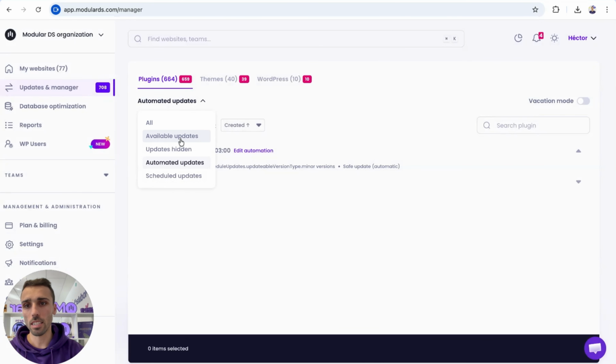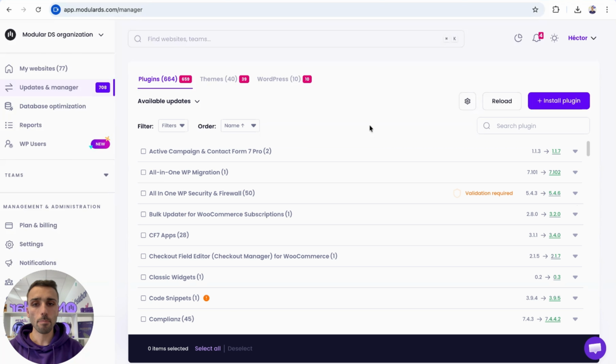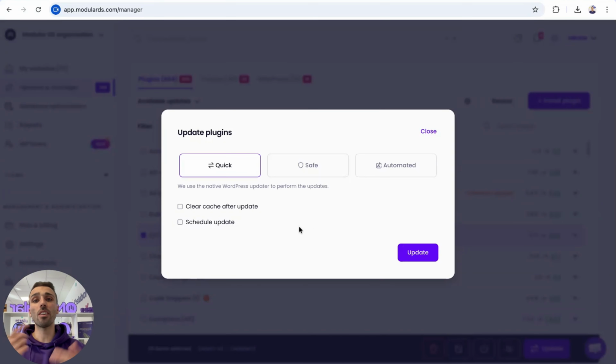Okay, I'm going to go back to available updates, and I also want to show you another thing, because we have seen the three methods of doing updates, but in the first two, the quick updates and the safe updates, we have another option, which is to schedule this particular update for a certain date in the future. For example, let's say I see a pending update now for a few websites, and I don't want to do the update just now. I want it done maybe in a couple of hours, or maybe tomorrow, because I'm going to be in the office.